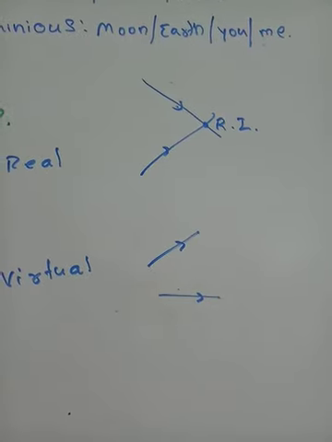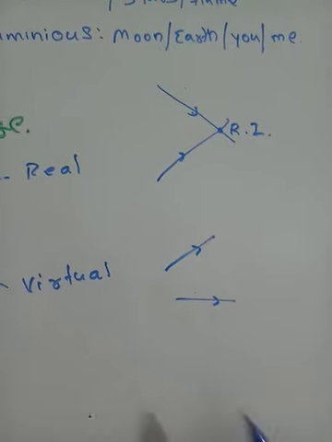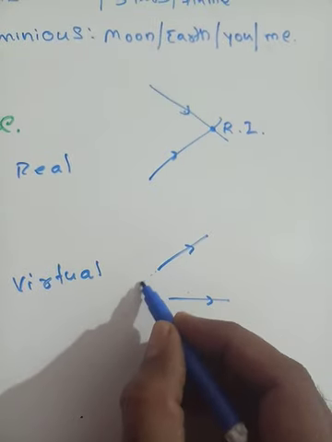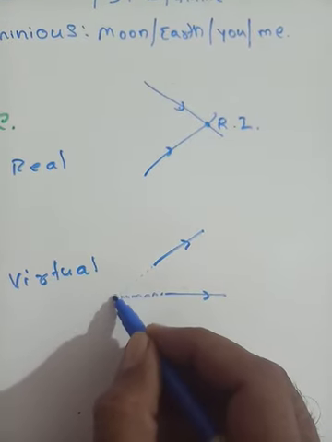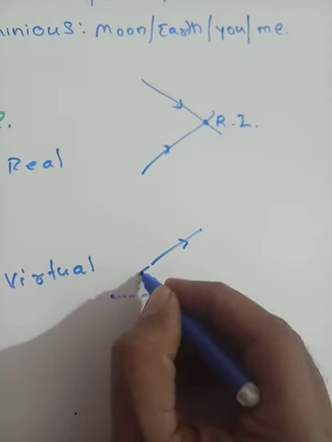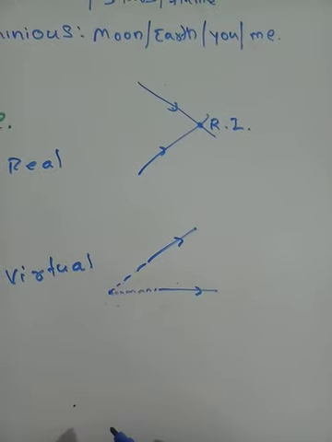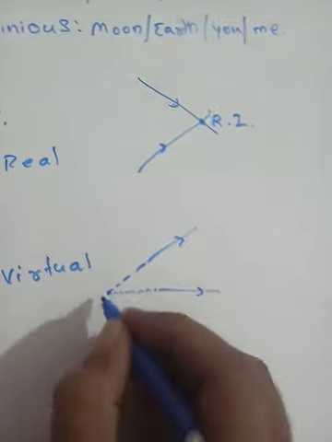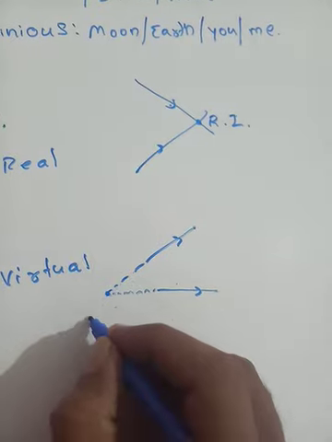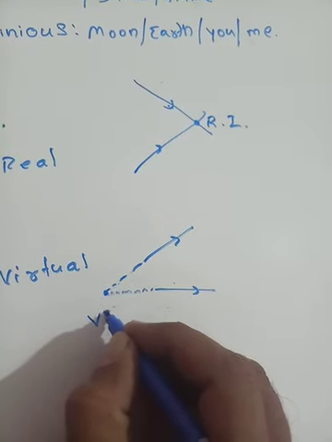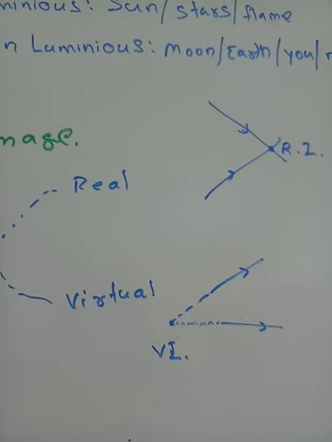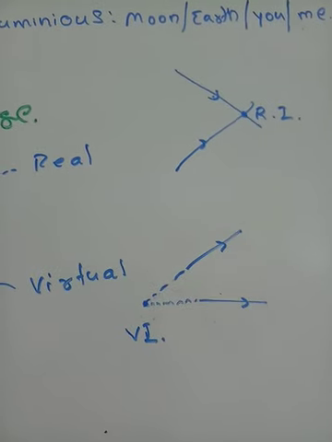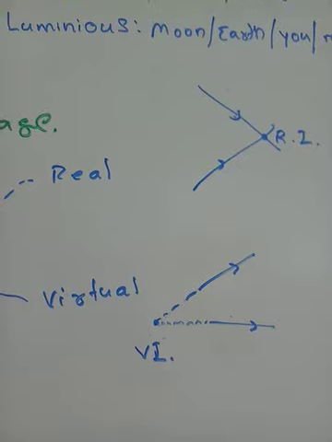So what we do in this case is extend these rays backwards, and then they will meet at a certain point. When we extend the rays backwards and they meet at a point, this point is known as a virtual image. Now, how can I differentiate practically between a real image and a virtual image?